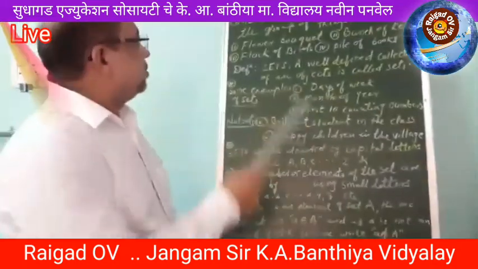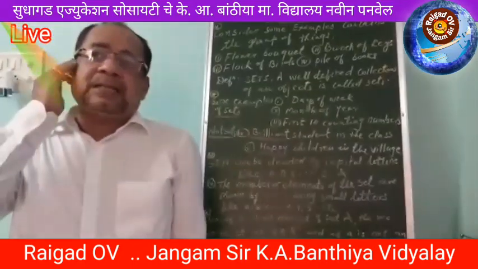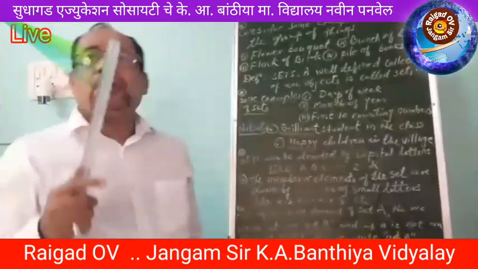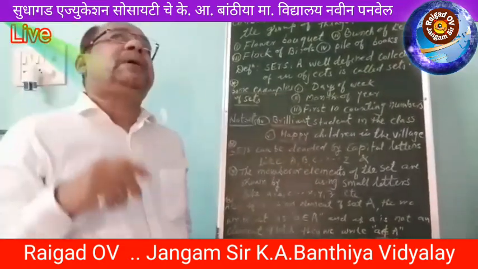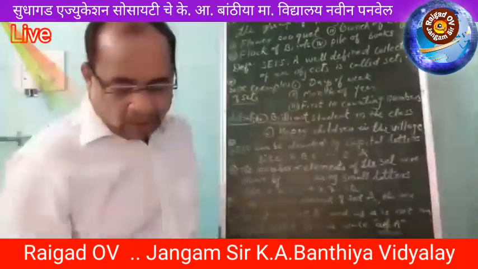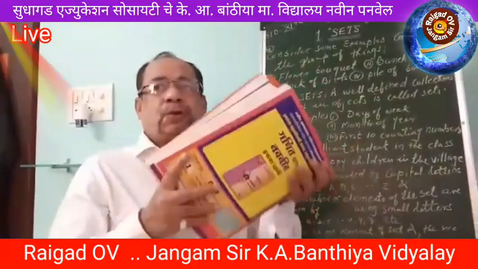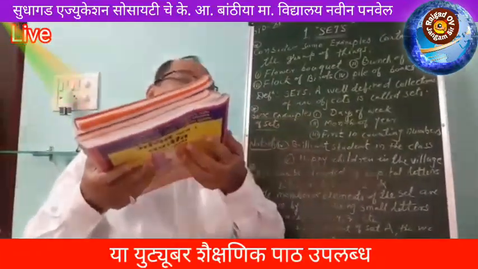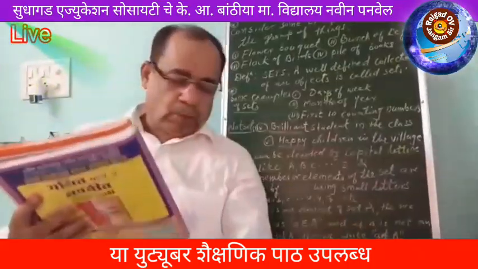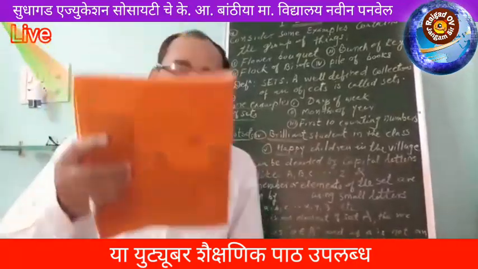Next one, a flock of birds. When we see in the sky, there are so many flocks of birds. So we can also count the birds in the sky. And last example, pile of books. See here, this is the pile of books. So in this pile we can easily count the number of books. 1, 2, 3, 4, 5 and 6.